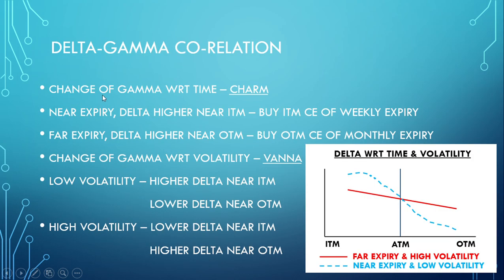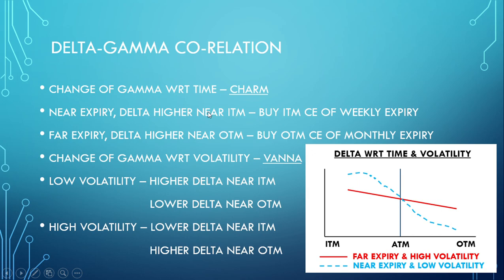So now let's see correlation of gamma. Change of gamma with respect to time is called charm. We need not remember these parameters, just for education purpose. So near expiry, delta is higher near in the money, and for far expiry, delta is higher near OTM.